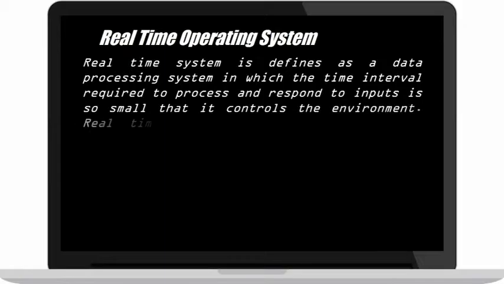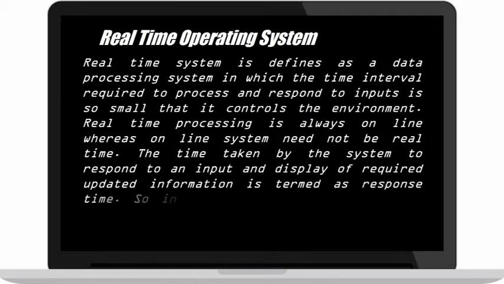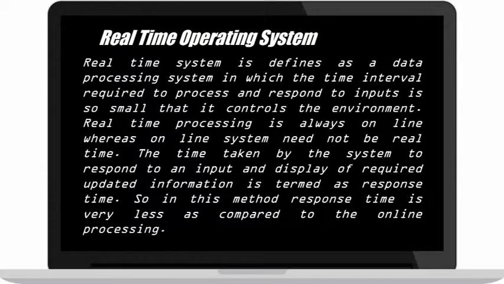Real-time operating system. A real-time system is defined as a data processing system in which the time interval required to process and respond to inputs is so small that it controls the environment. Real-time processing is always online, whereas an online system need not be real-time. The time taken by the system to respond to an input and display the required updated information is termed response time. So in this method, response time is very small compared to online processing.